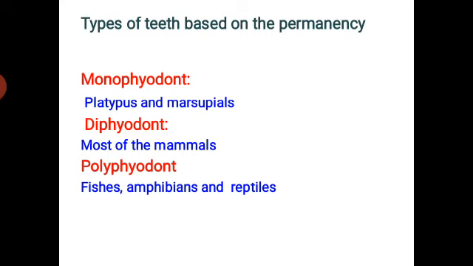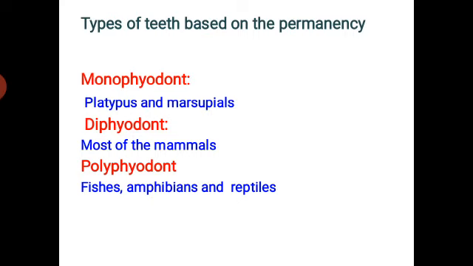The next one is the diphyodont. In most of the mammals, two sets of teeth are found. The first one is known as the temporary set, also known as deciduous teeth or milk teeth, which is developed in the early childhood days. During the life period, they are replaced by the second set of teeth, which are known as permanent teeth. So in diphyodont, teeth are developed two times in the life period. The first set is known as milk teeth, which are replaced by the second set of teeth, which are permanent.